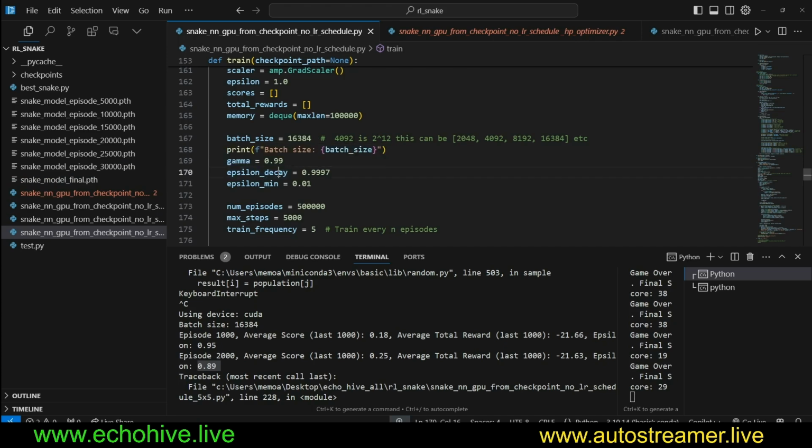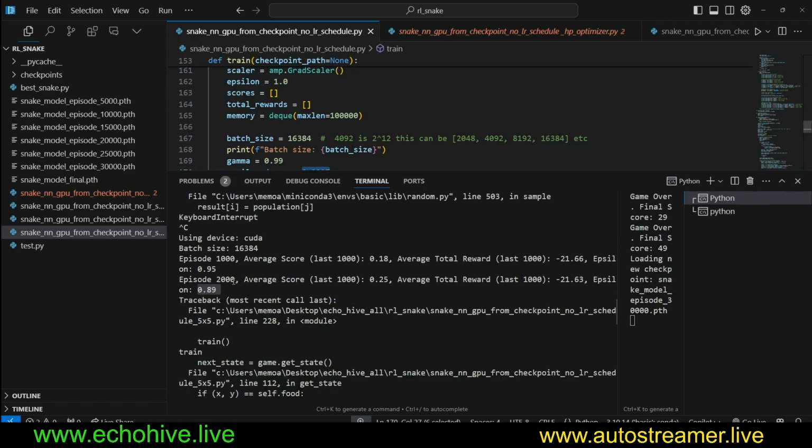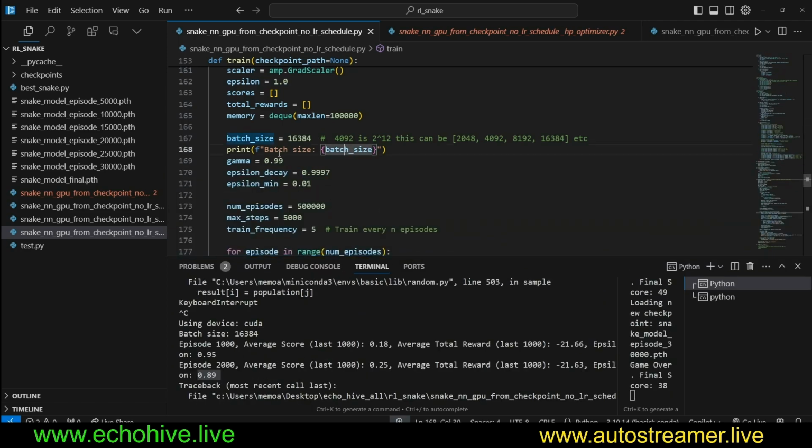and therefore take better actions. This epsilon decay is a very high value. At each step, we multiply this with epsilon, effectively reducing it by a very small amount. But when you're running thousands of iterations, that's reducing quite fast. We do set an epsilon minimum.